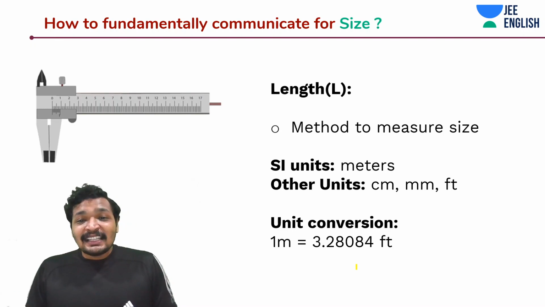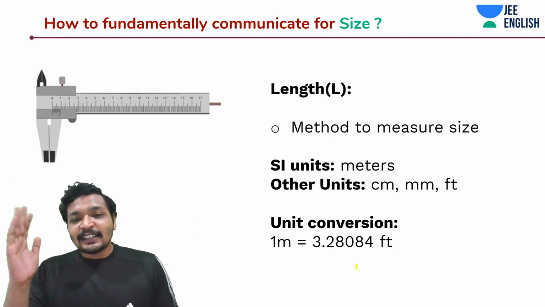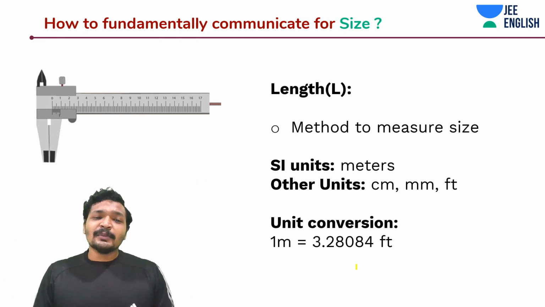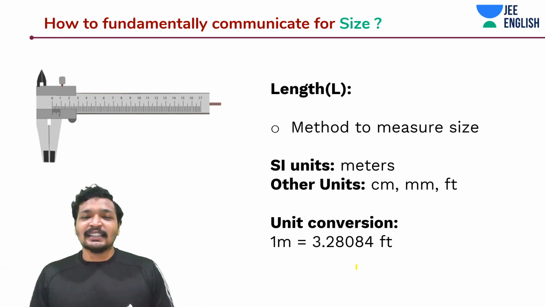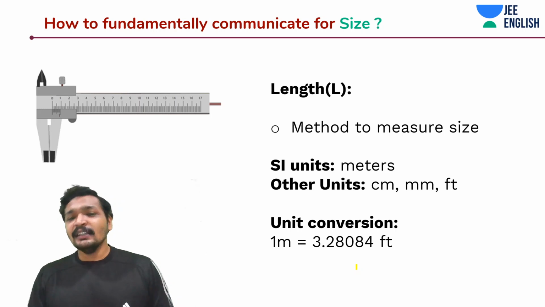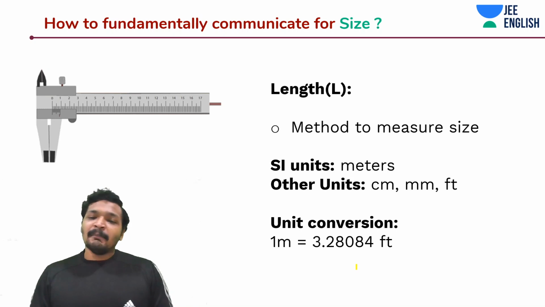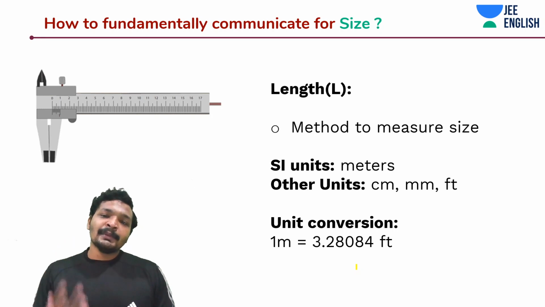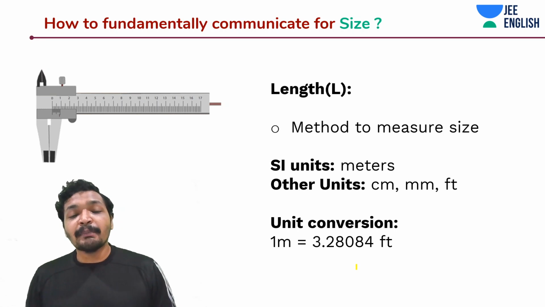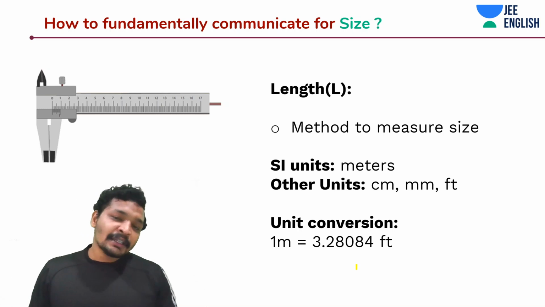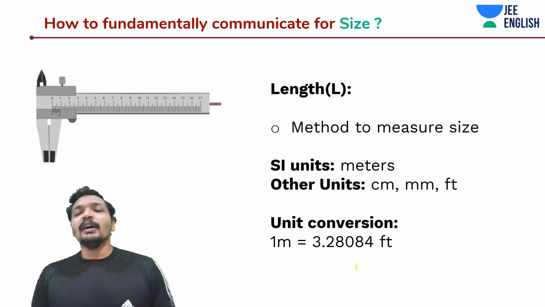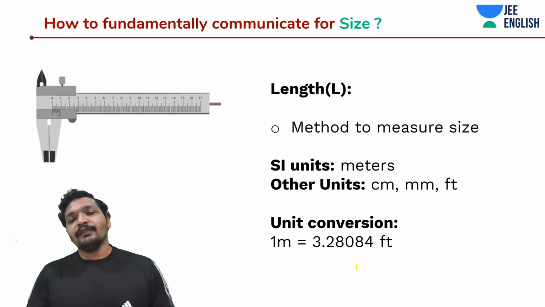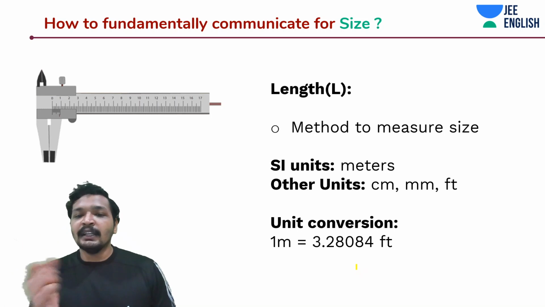And now the next thing is length, guys. Buying anything, you need length. There are many ways to measure length: Vernier calipers, scale, etc. Length is just a method to communicate the size of an object. For example, even for volume, you are going to say meter cube or centimeter cube or feet cube. So length is the basic fundamental physical quantity, isn't it? I can derive volume from length.